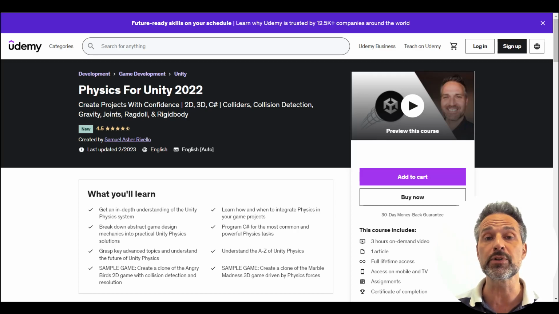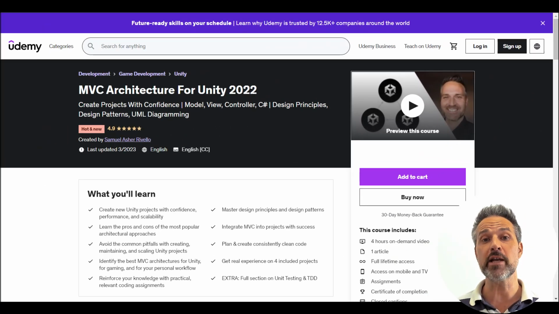The course comes with two complete games. One of them is an Angry Birds clone in 2D, and the other one is a Marble Madness game in 3D. And also, while waiting for the AI course to come out, I strongly recommend for intermediate and advanced developers to jump on this course.